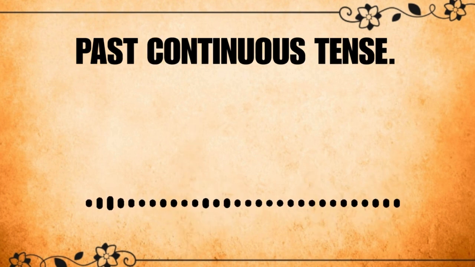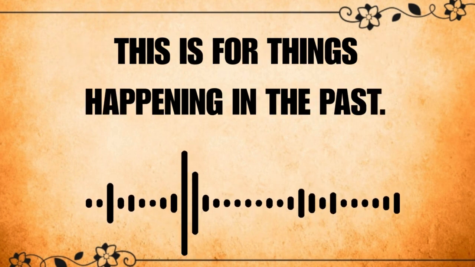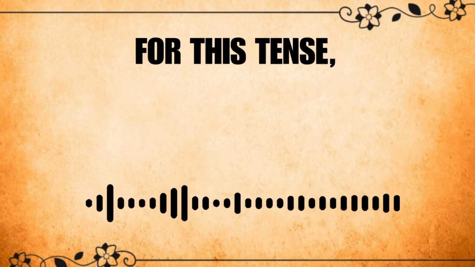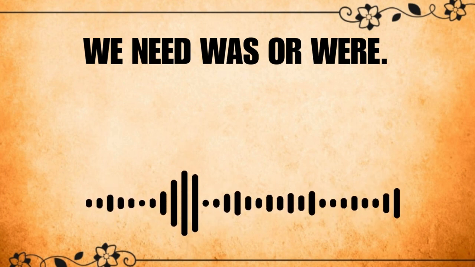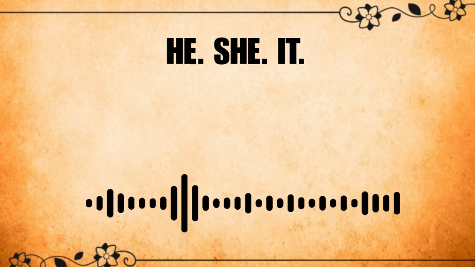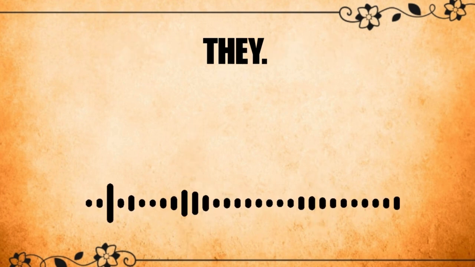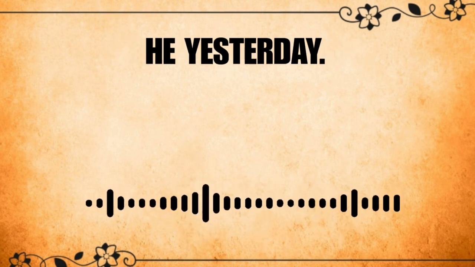Past continuous tense. Let's talk about the past continuous. This is for things happening in the past. For this tense, we need was or were. Was is for I, he, she, it. Were is for you, we, they. Adding -ing to the verb. I was running yesterday.